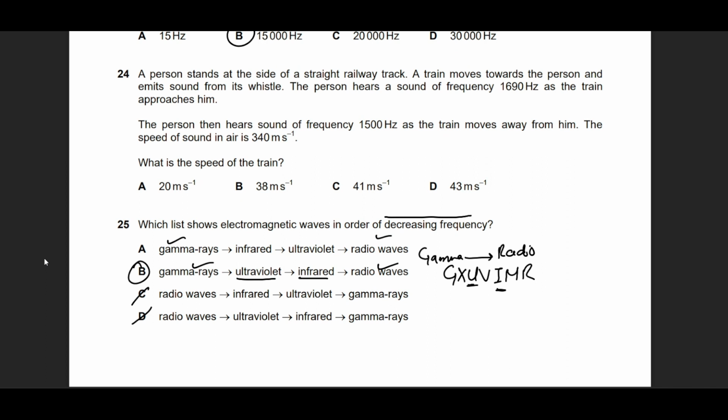He says that once he hears 1690 when the object is moving towards him, and when the object is moving away from him, he hears 1500. So we'll have to make the algebraic equation for both situations. When it is moving towards you, 1690 equals f naught, the standard frequency which we don't know, times 340 divided by 340 minus x. And when it is moving away from you, 1500 is what is heard, f naught times 340 divided by 340 plus x, right?